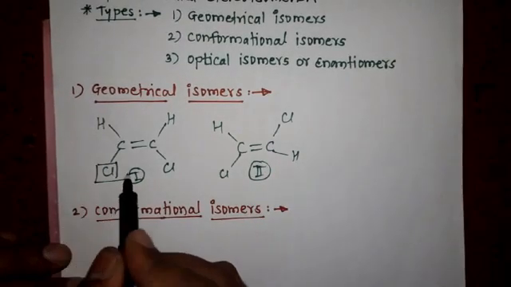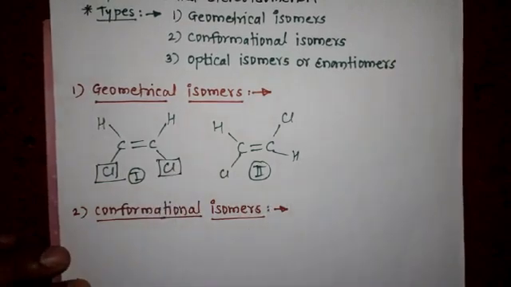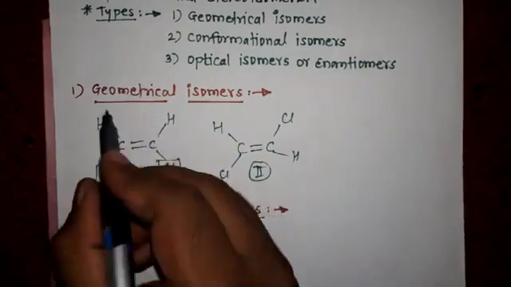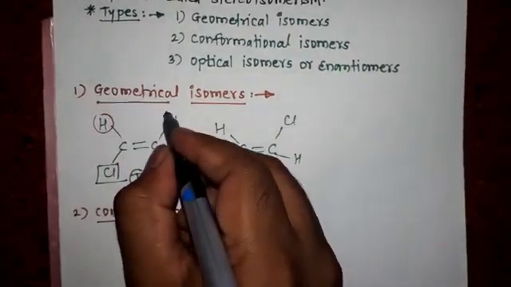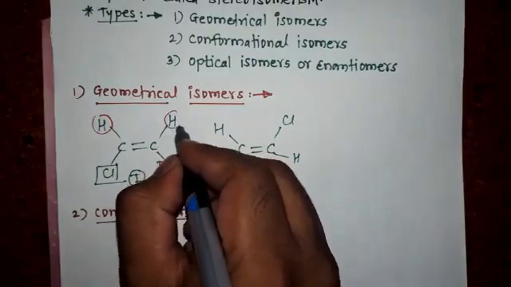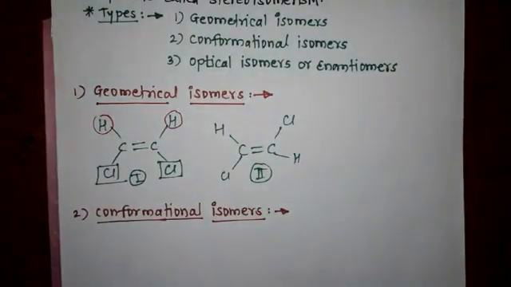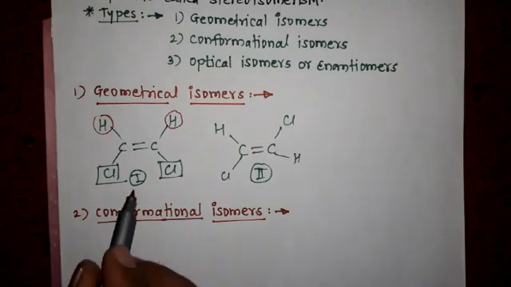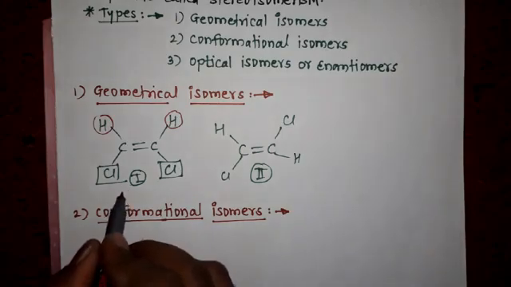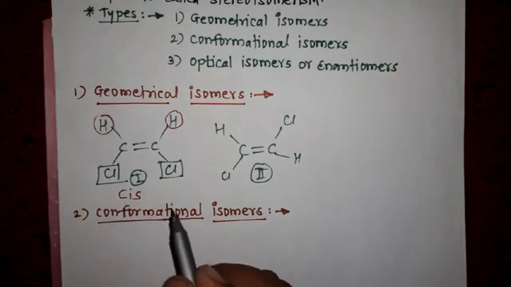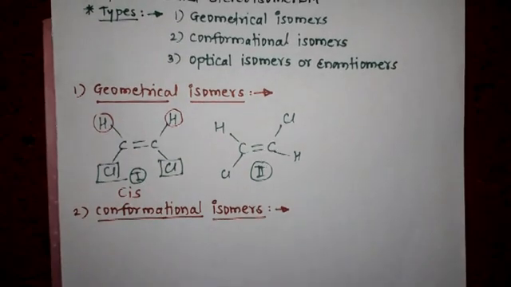two Cl atoms are present at the same side and two hydrogen atoms are also present at the same side. In an unsaturated system, if two similar atoms are present at the same side, then this type of geometrical isomer is called the cis isomer.